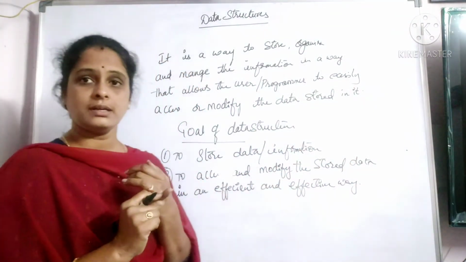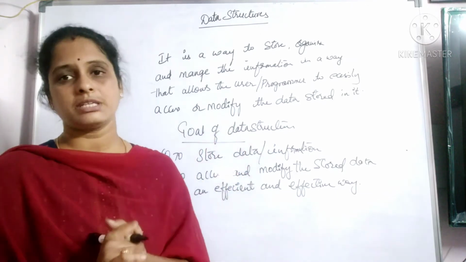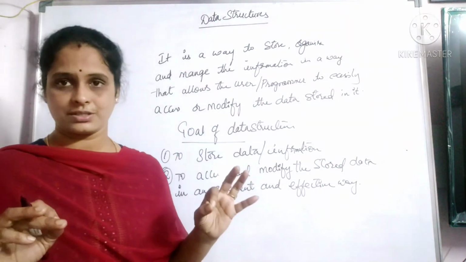The time counts here, the amount of memory consumed here, etc. Everything comes into consideration. So these two are the goals of any data structure, right?